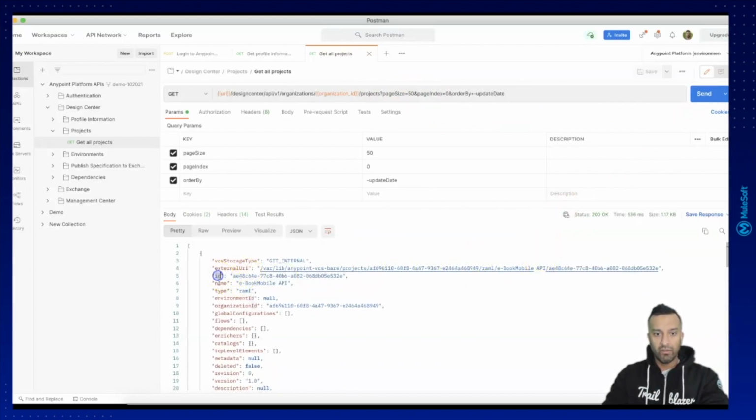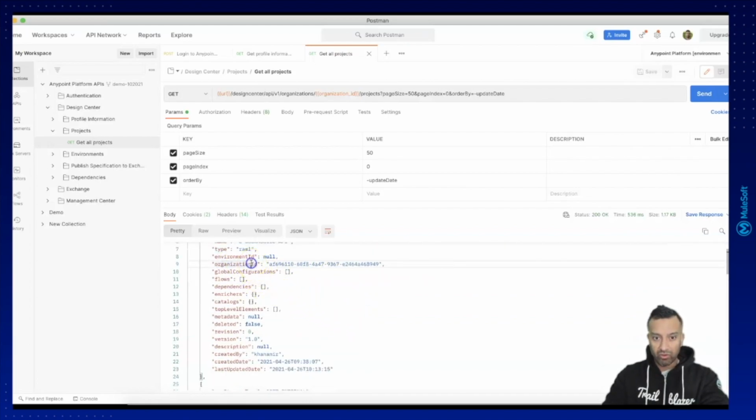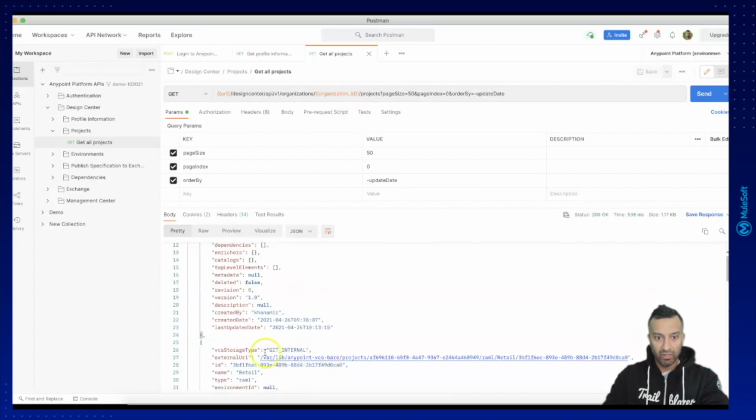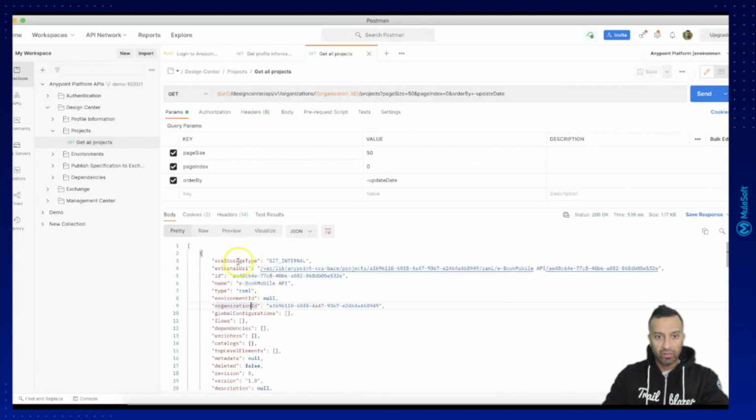So ID is there, which is good. Name is there. We can see there is a type as well. So I think this makes sense to use as a type in Google Sheet. What else do we have which makes sense? So organization ID, we have it here anyway, so we don't need to display this. I guess let's get also the created date and last updated, and maybe also the storage information and the URL of our Design Center project. So let's retrieve this information.